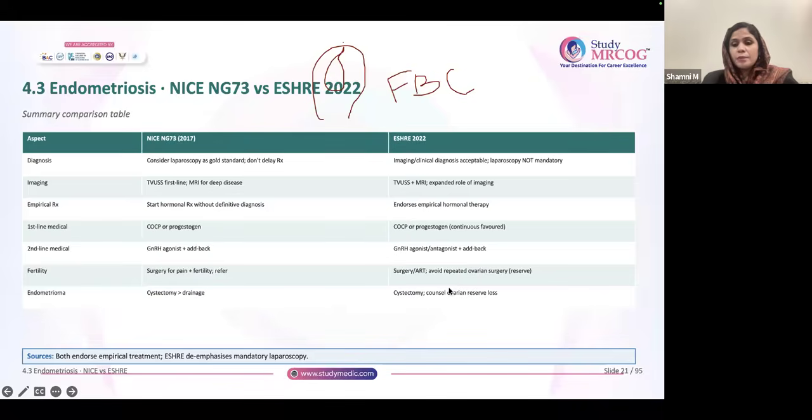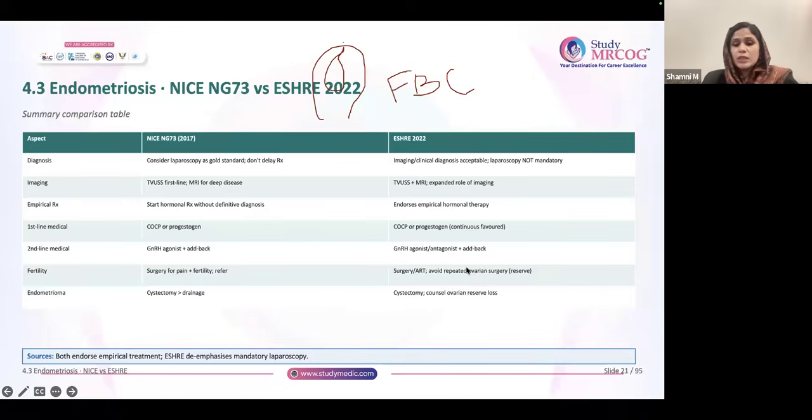But ESHRE says that if you do repeated ovarian surgery, it will lead to decreased ovarian reserve. So if the patient wants fertility, they directly focus on ART. Basically, it's surgery versus ART, and depending on the situation, you will decide. If the patient wants to conceive and she has an endometrial cyst, you want to avoid repeated surgery and preserve her ovarian reserve.